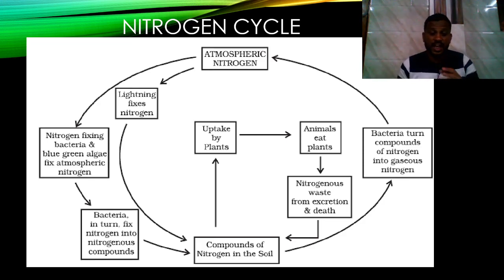Some nitrogen is fixed by lightning, and some by bacteria like blue-green algae, which fix the atmospheric nitrogen. The nitrogen present in the atmosphere is fixed by bacteria called blue-green algae and other bacteria.